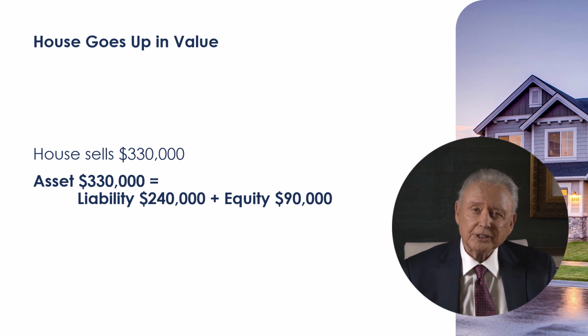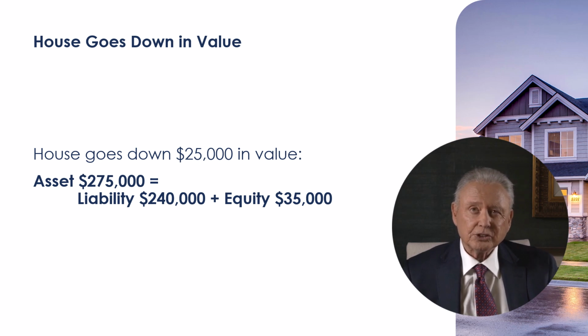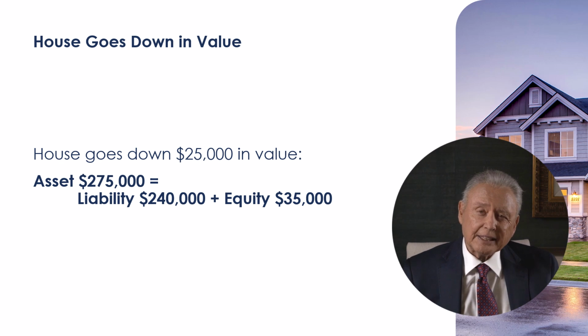House sells for $330,000. Mortgage of $240,000 is paid, and proceeds to the seller are $90,000, a residual value. Here, upon the sale, a $30,000 profit raises the proceeds. If the house went down in value and was sold for $275,000, the liabilities would still be $240,000, and the payout to the owner who sold the house would be $35,000. Here again, capital is a residual claim. The claim of the owner is the asset at $275,000 minus the liability of $240,000, leaving $35,000 to the seller.